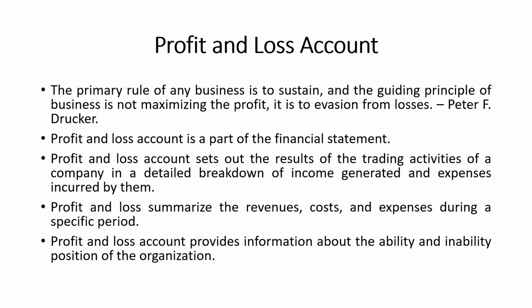Profit and loss account has three main categories. The first category is sales, and it is also called revenue. The second one is cost and expenses, and the last category is profit. Profit and loss account sets out the results of the trading activities of a company in a detailed breakdown of income generated and expenses incurred by them. Therefore, profit and loss summarizes the revenues, costs and expenses during a specific period, and also provides information about the ability and inability position of the organization.